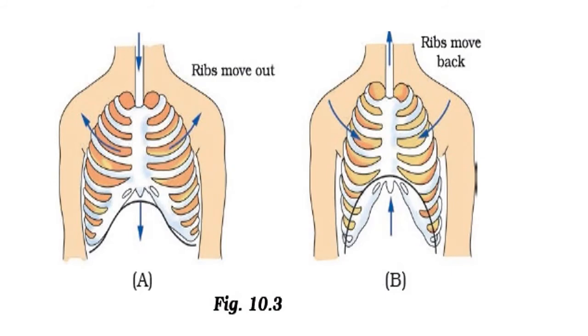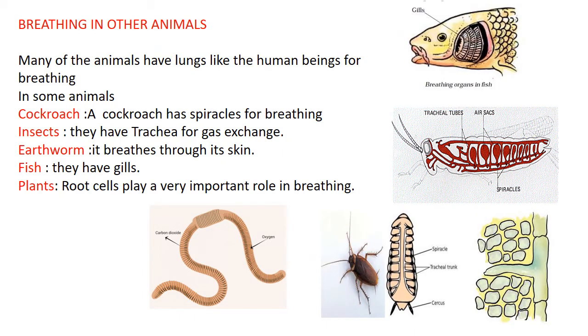Similarly, one more time you can see the ribs moving out during inhalation because air is filling in the lungs. During exhalation, the ribs move back to their original position because air has already moved out. So this is continuously going on without our knowledge inside our body. This respiration process is going on. Now, what about other animals?